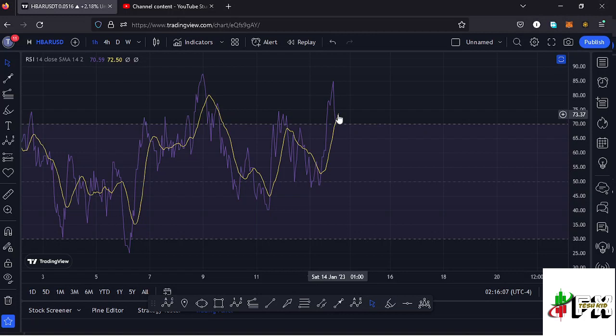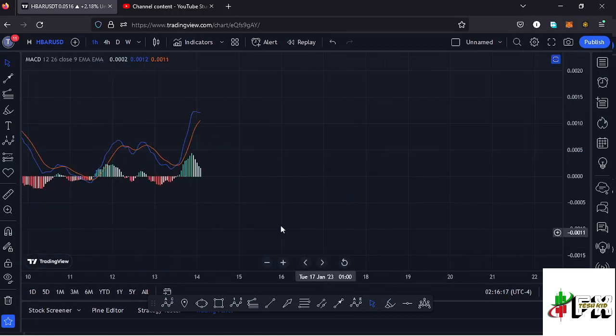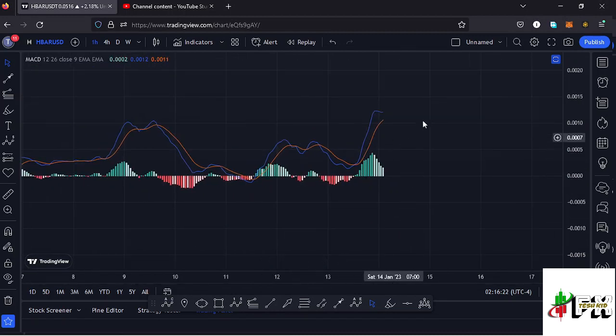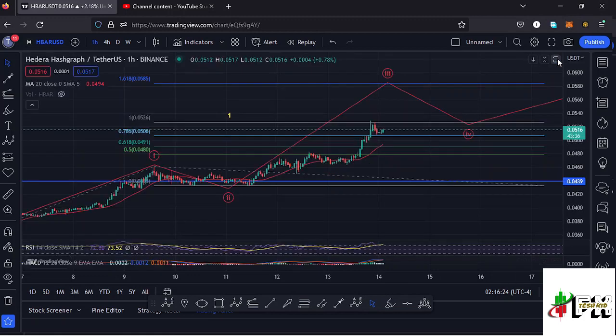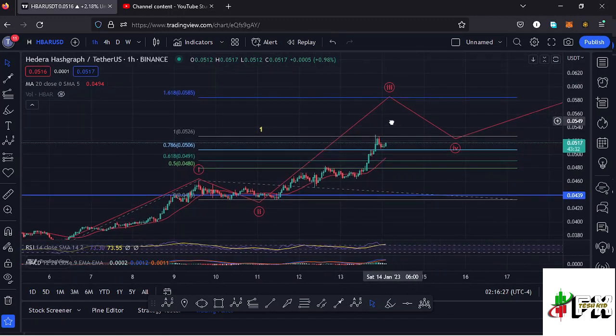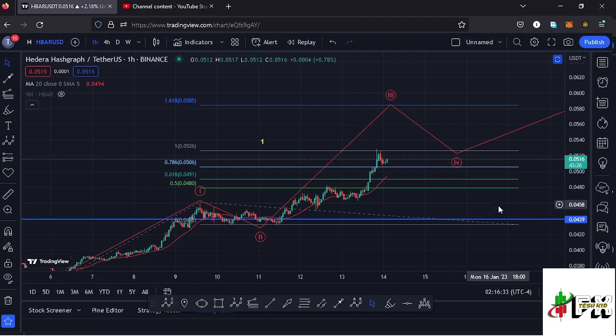On the RSI, we are trading at around the 73 mark, meaning we have a bit of room for us to support any movements to the upper side before we get into the overbought region. Also taking a look at the MACD, we have printed a bullish cross, but we are seeing a bit of a decrease in the buying momentum, meaning soon we might be able to print that bearish cross and maybe see a bit of a retracement before continuing to push even higher to fully maximize the formation of this wave 3. So let's be patient and see how that plays out, and I'll keep you updated.